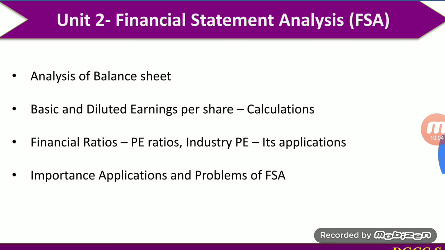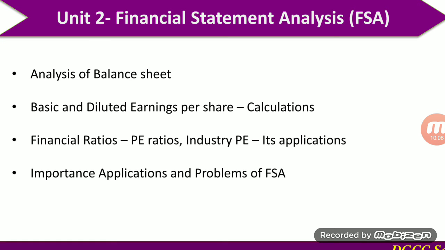Second unit, the name of the second unit is financial statement analysis. In this second unit we have to do analysis of the balance sheet. In the first content we are going to do analysis of the balance sheet. Second is basic and diluted earnings per share calculations, that is EPS. How to calculate it, we have to learn in the second content of this second unit.